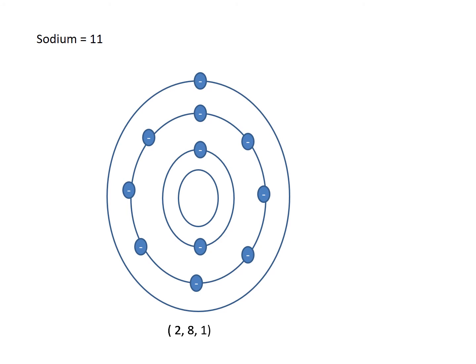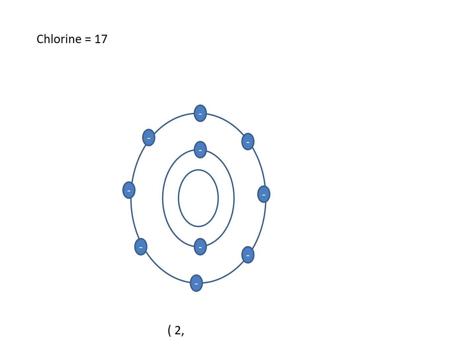So what is electronic configuration? It is the arrangement of electrons in the specific shells of the atom. When I'm looking at the electronic configuration of sodium, that is 2, 8, 1, what do I understand? I understand that 2 electrons are in the first shell, 8 electrons are in the second shell, and 1 electron is in the third shell, and the atomic number is 11. That is the information I get from electronic configuration.